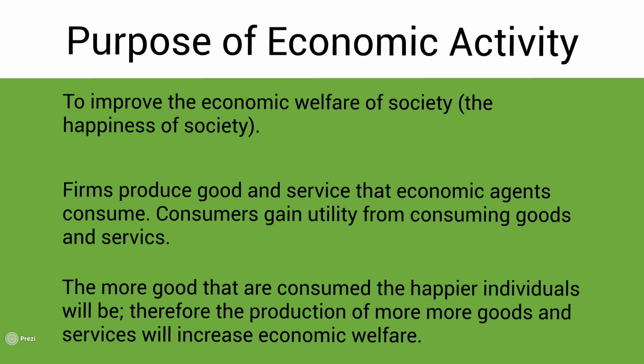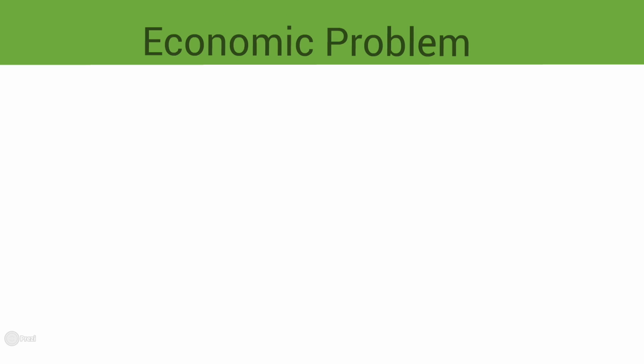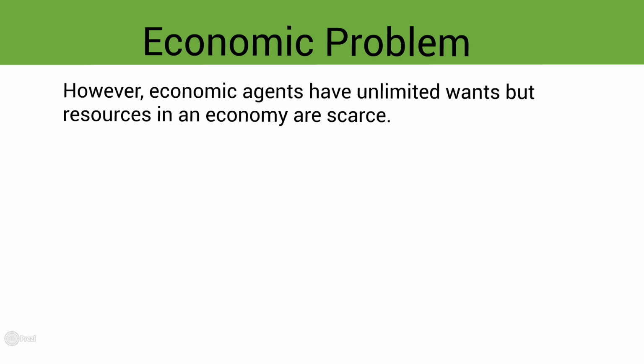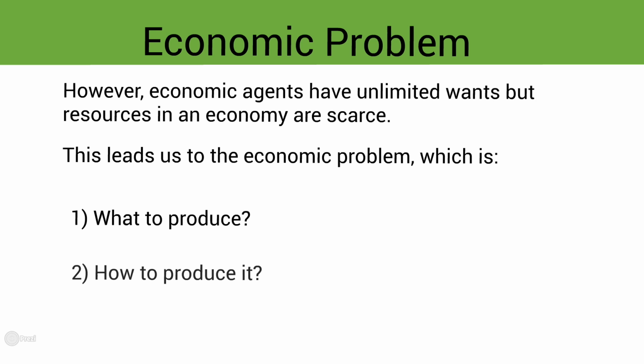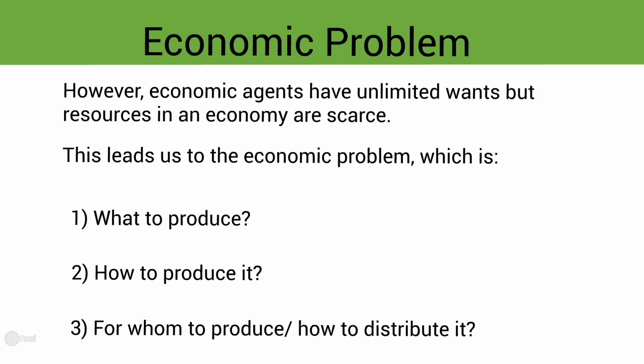services is desirable. However, economic agents have unlimited wants, but resources in an economy are scarce. The environment is a prime example of a scarce resource, as it is finite. This means that we can only extract so much from the environment before all of the environment resources are exhausted. Furthermore, capital and labour are also scarce. This leads us to the economic problem, which is what to produce, how to produce it, and for whom to produce it, or how to distribute it.